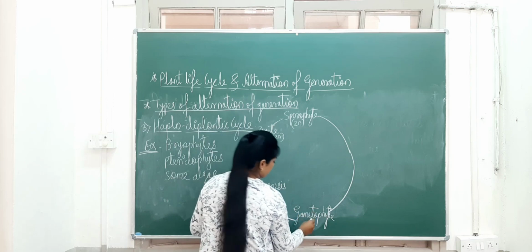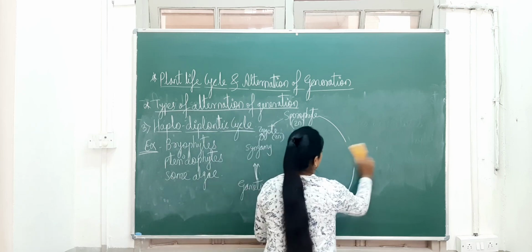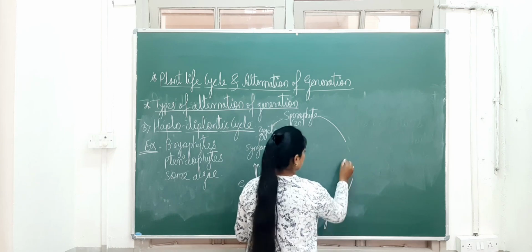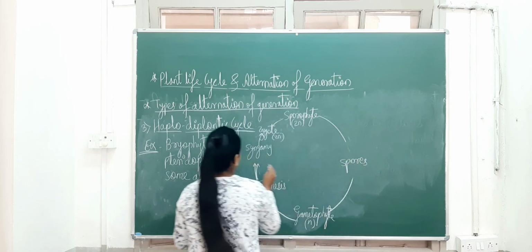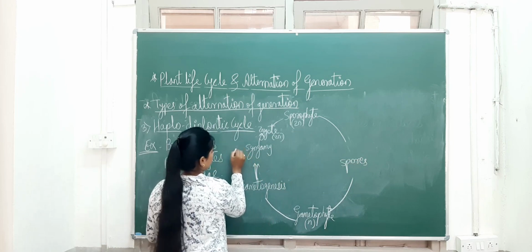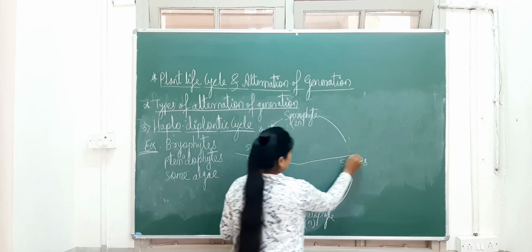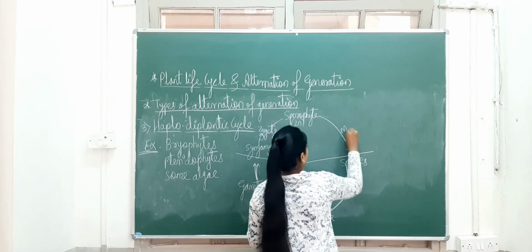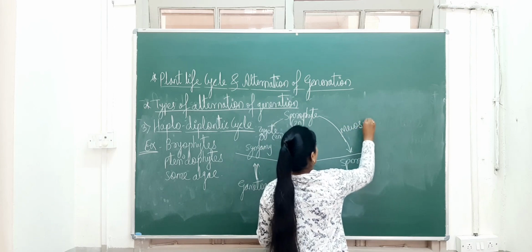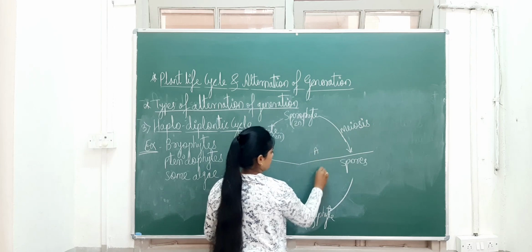Okay, this is haploid, and here we can see the production of spores. So I will show this cycle like this, the 50-50%. These spores are produced by which division? Meiosis. And here I can give the name A and this one B.